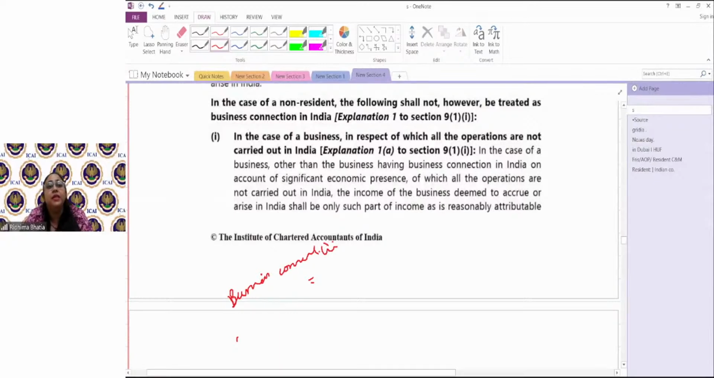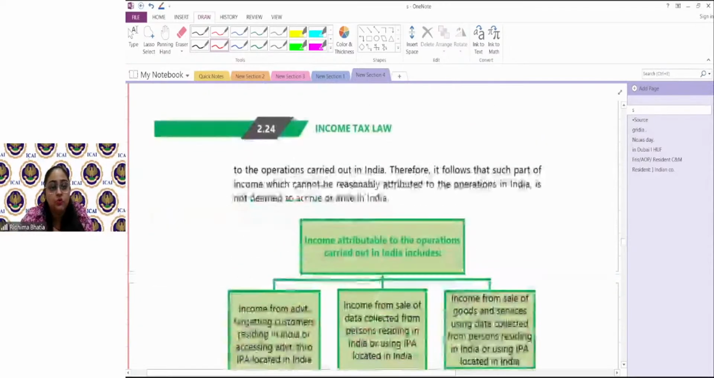So only to the extent the income which is in relation to securing orders, that I have to tax in India, or the person is maintaining stock and delivering it. So only to the extent of that particular activity, the income that the business connection generates, only to that extent has to be taxable, not the entire global income coming from that particular business. Okay, apart from that, there are certain exceptions to the term business connection.